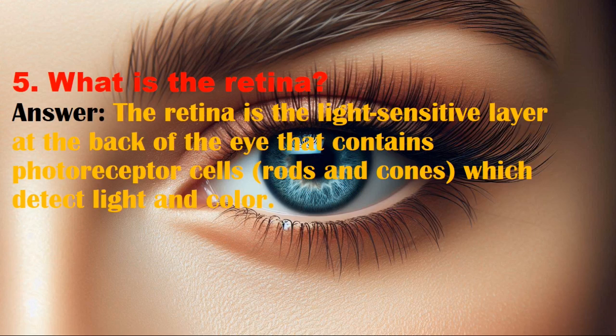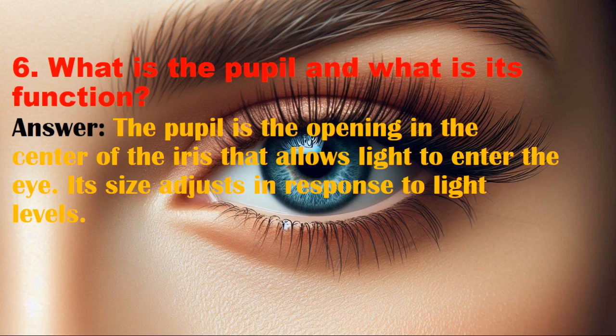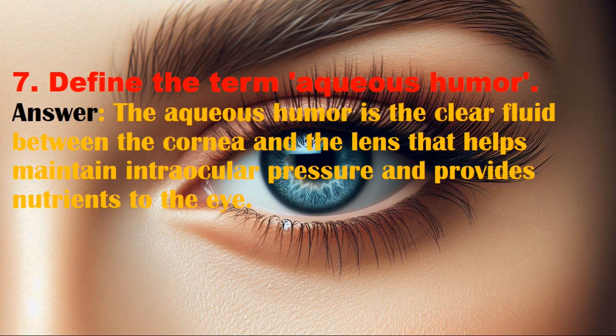5. What is the retina? Answer. The retina is the light-sensitive layer at the back of the eye that contains photoreceptor cells, rods and cones, which detect light and color. 6. What is the pupil and what is its function? Answer. The pupil is the opening in the center of the iris that allows light to enter the eye. Its size adjusts in response to light levels.